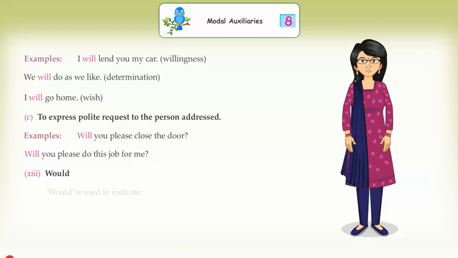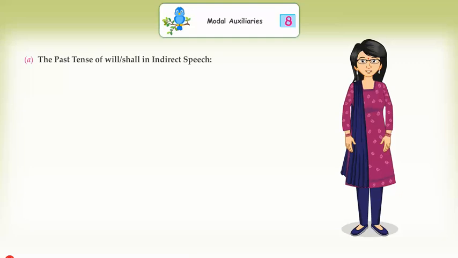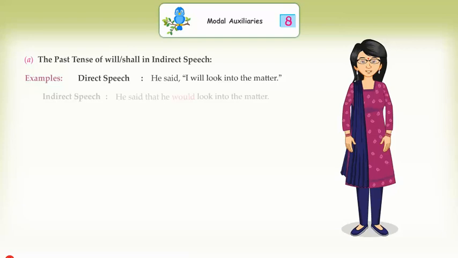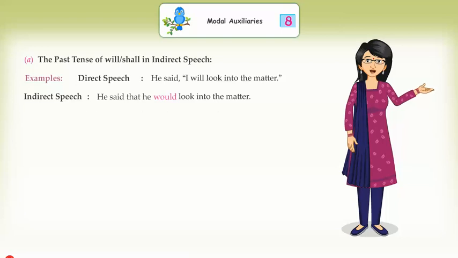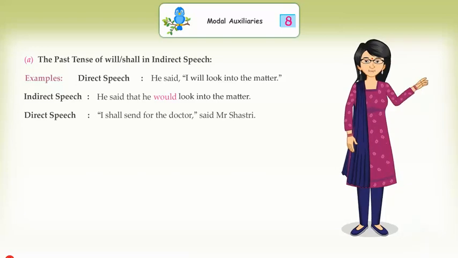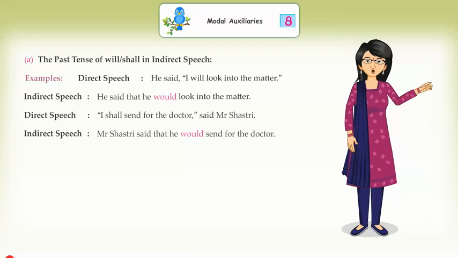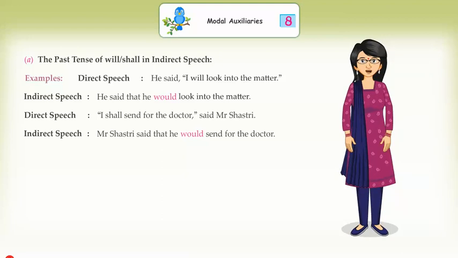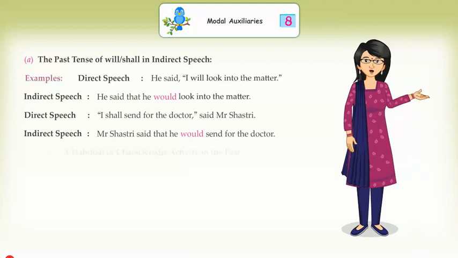13. Would. Would is used to indicate A. The past tense of will, shall in indirect speech. Examples: Direct speech. He said, I will look into the matter. Indirect speech. He said that he would look into the matter. Direct speech. I shall send for the doctor, said Mr. Shastri. Indirect speech. Mr. Shastri said that he would send for the doctor.